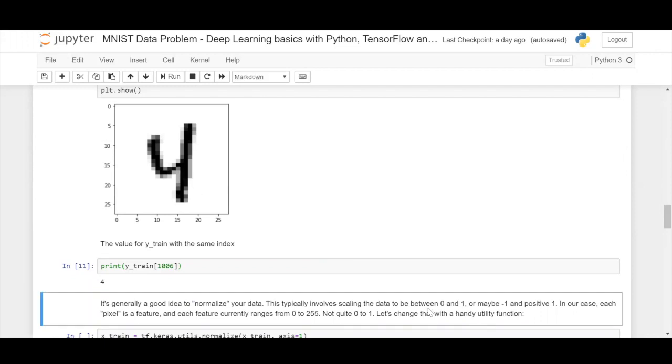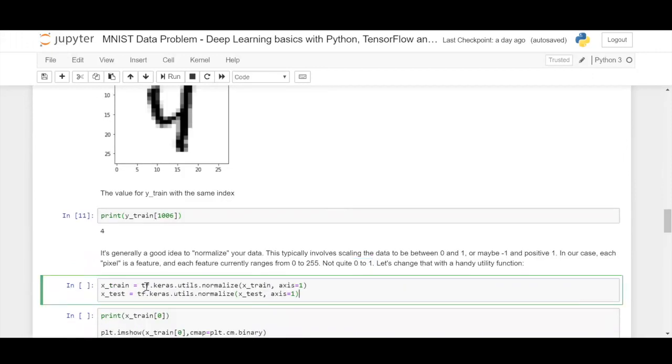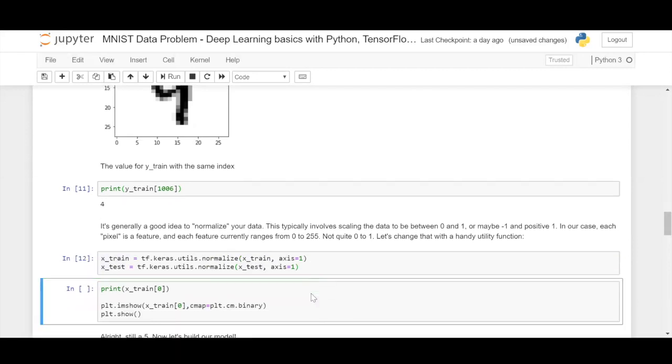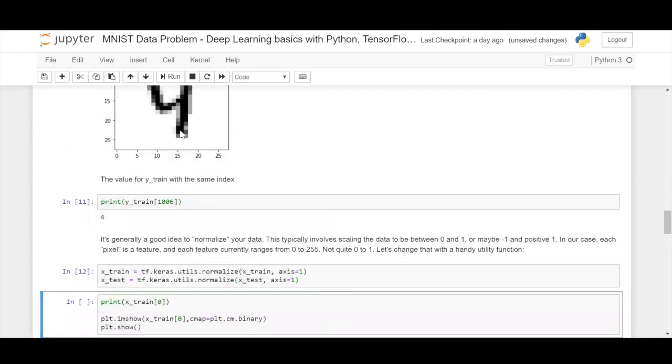So let us scale this 0 to 255 range between 0 and 1. Okay, so how you do it is, under TensorFlow's Keras utils module, you have the normalize function. Let us pass the training data and define it as x_train. Similarly, for the testing data, normalize it and save it as x_test. So okay, normalizing is done upon the entire data.